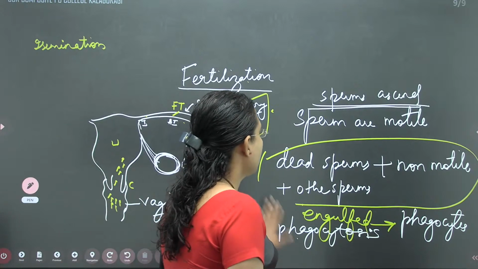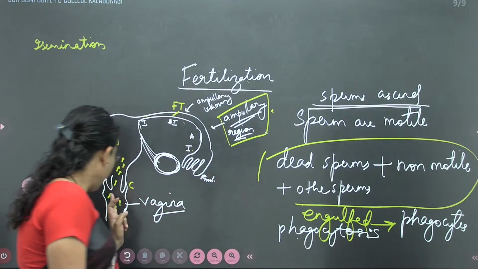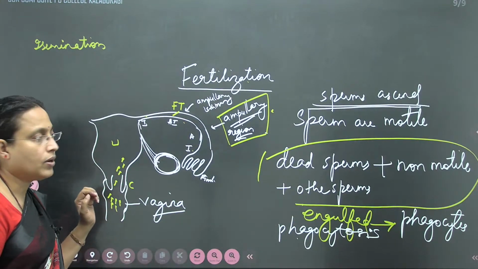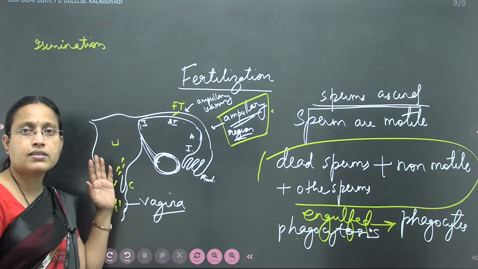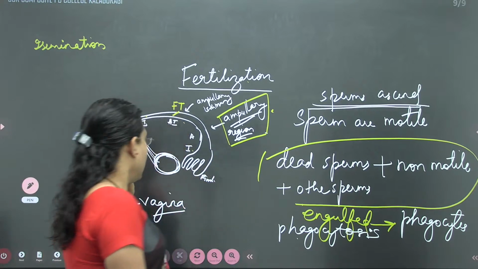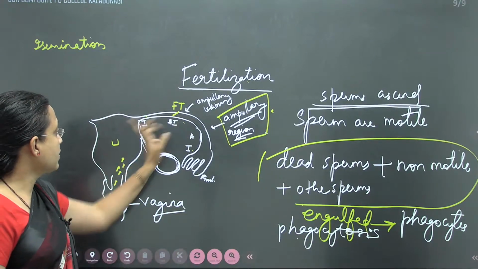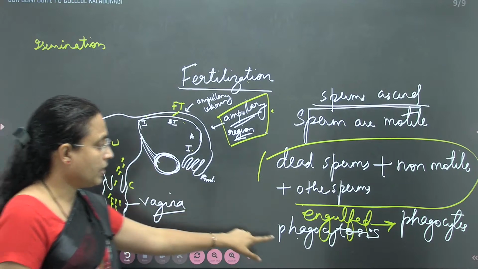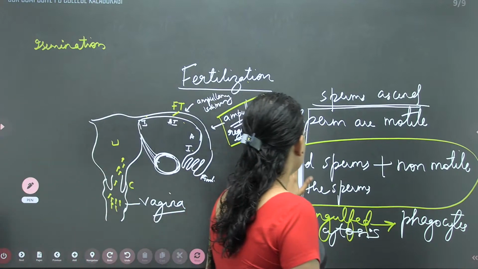So this was about what happens when the sperm move. Why do they move? Because they are motile. There are other factors that sustain their motility. During their movement towards the fallopian tube, the majority of them are going to die by the phenomenon called phagocytosis.